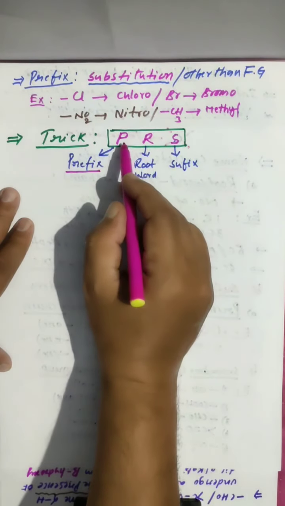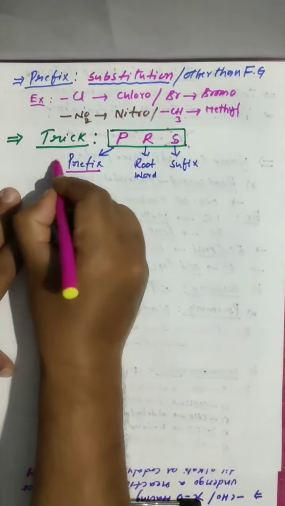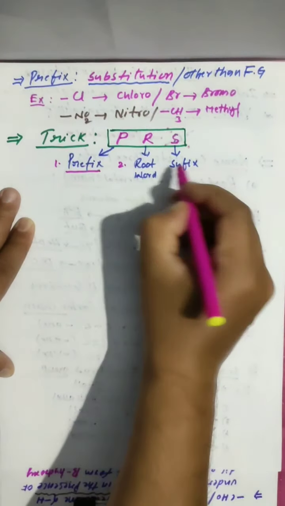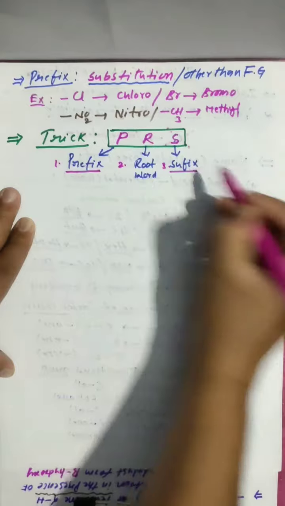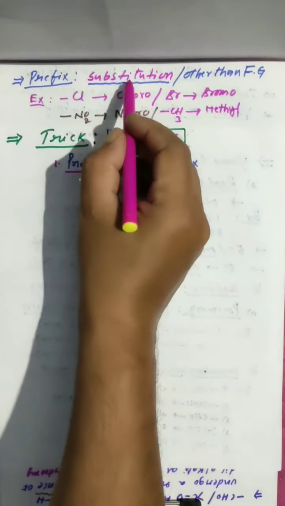In that, first you have to start with prefix. Next you have to go to the root word. Next the suffix. Generally students know the rules, but they don't know how to start. So you have to start with the prefix, meaning the substitution.